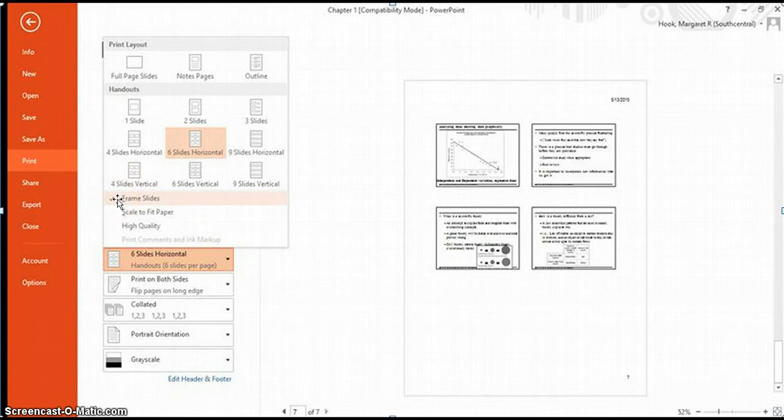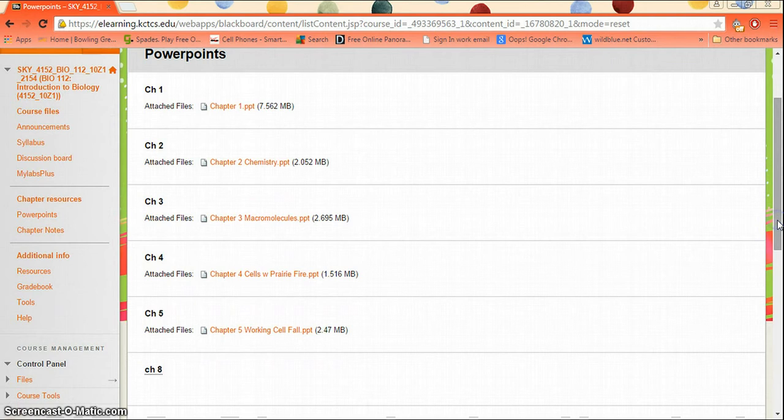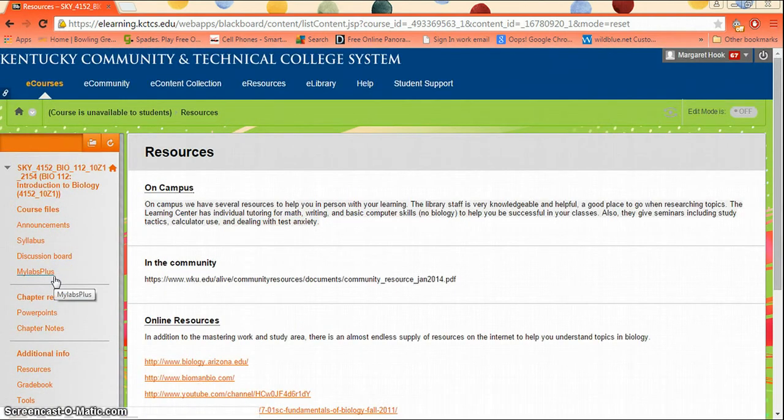I like to deselect that feature so that there's just more open space to take notes. Yeah, so those are the two spots for chapter resources. And then in additional info, you can find lots of tools that are helpful. Okay, first, resources. I've worked pretty hard on this and I'm pretty happy.